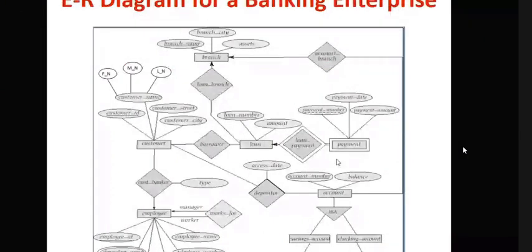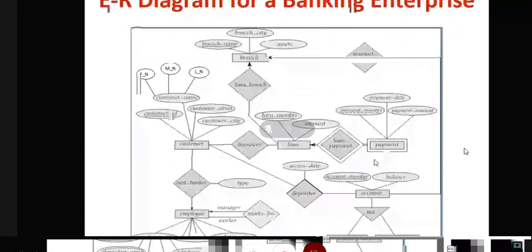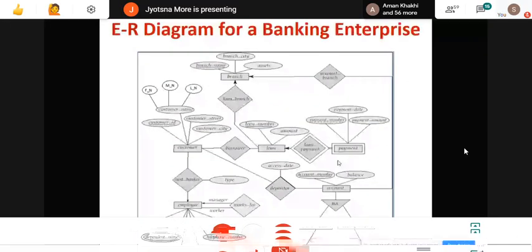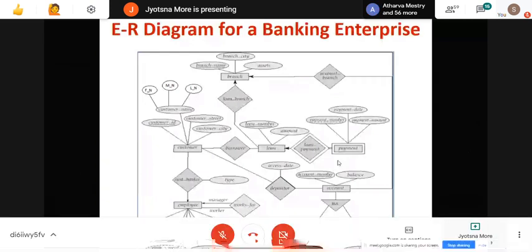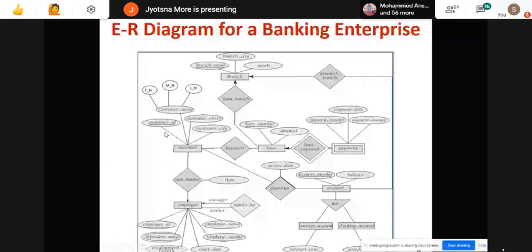Whoever is giving the answer now, tell your name, because when I play the slideshow, I cannot see you. Ma'am, loan number and payment number, payment date, payment amount. Out of this, what will be the primary key? Loan number and payment number. Correct. What is your name? Mitesh. Yes, because I can't see who is answering. So now, can anyone tell me, will it come as a new schema or new table?